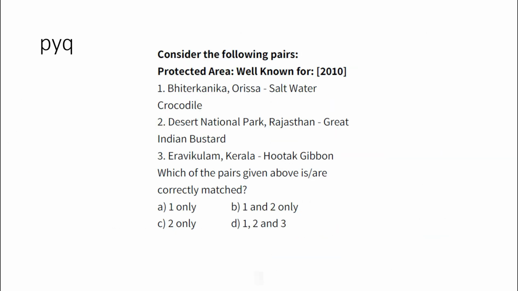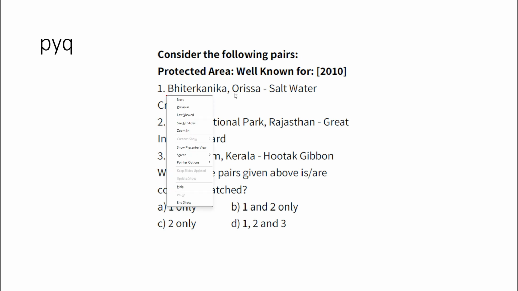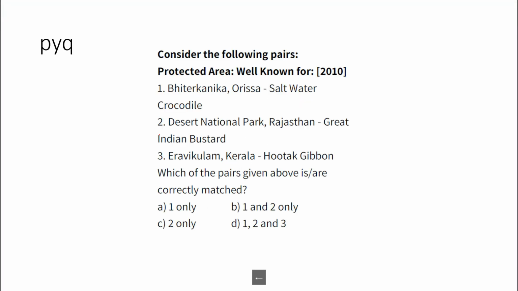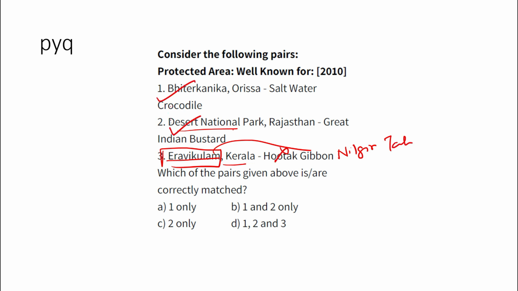Let us see, guys, the next question. Consider the following pairs, protected area and what it is well known for: Bhitarkanika, Odisha; then Desert National Park; then Eravikulam, Kerala. So, guys, Eravikulam National Park is known for what? Let me see how many of you are able to tell. Nilgiri Tahr. So this is not the right answer. This is right, and this is also right. So 1 and 2 are right. So the answer is option B.